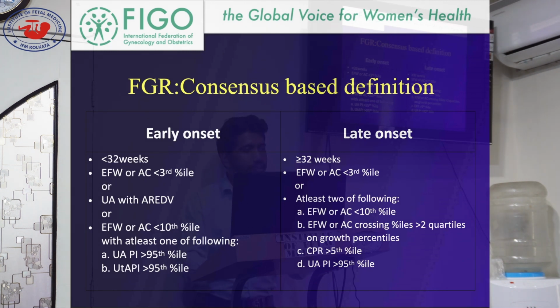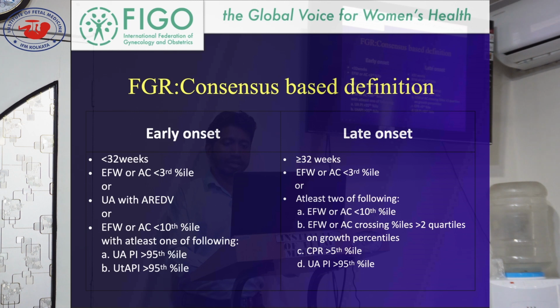Yes, this is the Doppler abnormalities. It's written in the guideline: at least one of the following, that is umbilical artery PI more than the 95th percentile, or uterine artery PI more than the 95th percentile. That means any one of the Doppler abnormalities along with expected fetal weight or abdominal circumference less than the 10th centile. So this is the definition of early onset FGR.